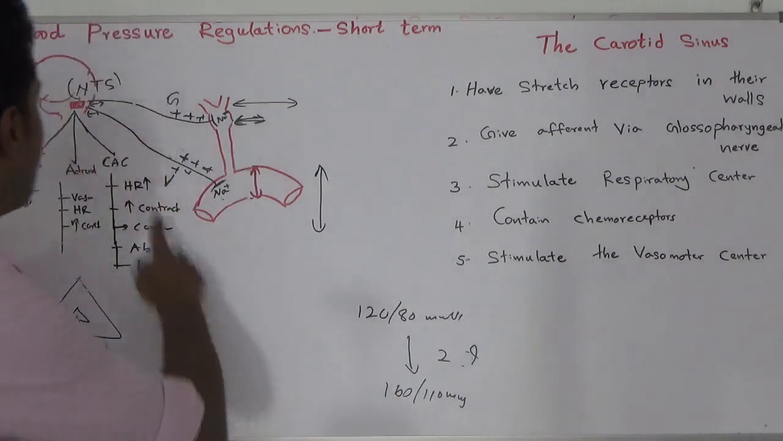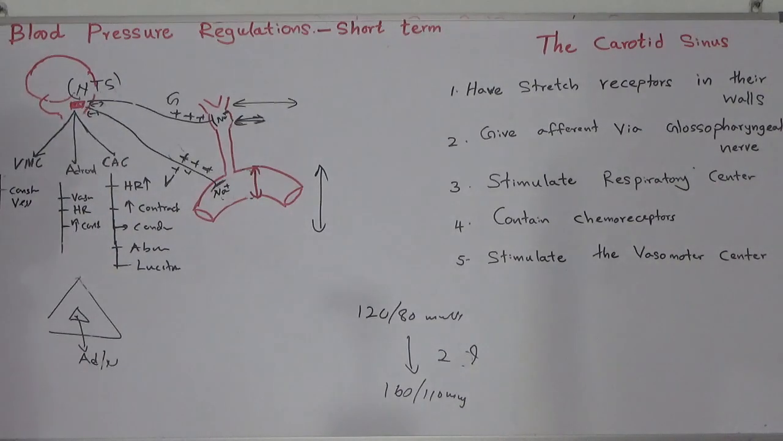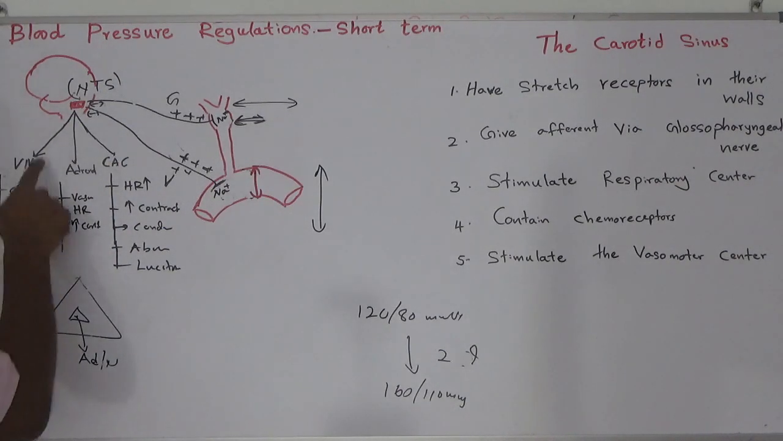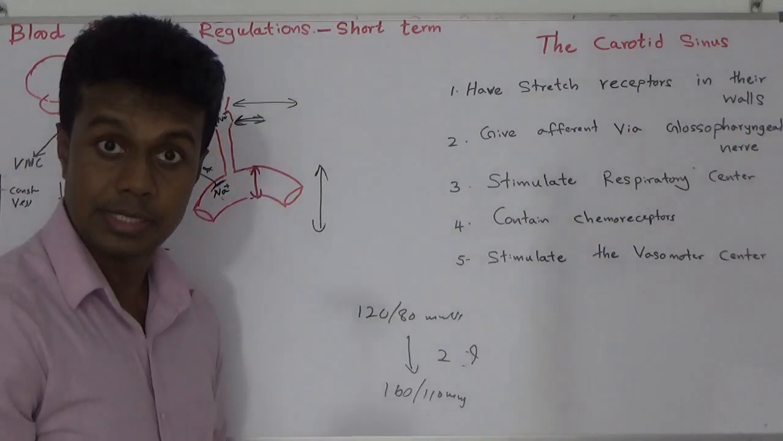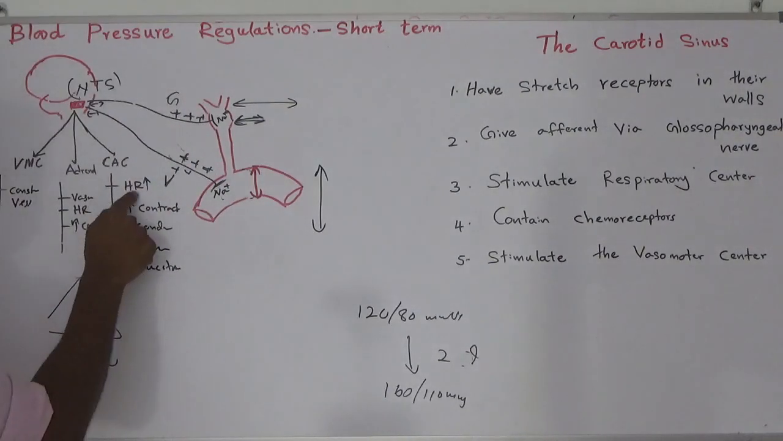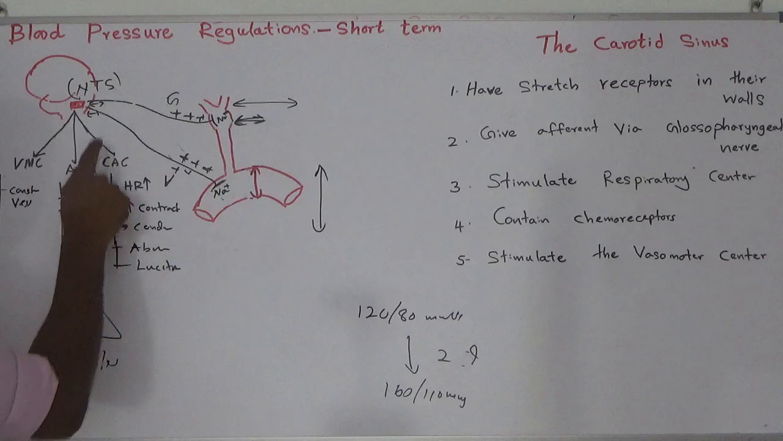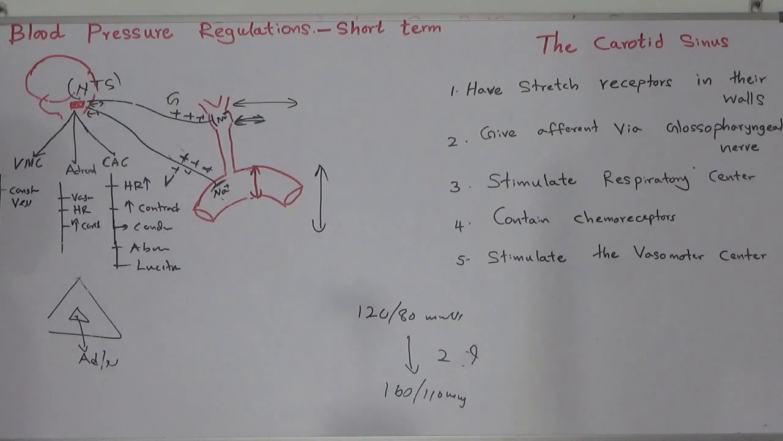Because of that, no more stimulation on the nucleus of tractus solitarius. Therefore, no stimulation on the vasomotor center. So, no vasoconstriction now. Vessels start to dilate. When coming to the cardiac accelerating center, no more stimulation on the cardiac accelerating center.